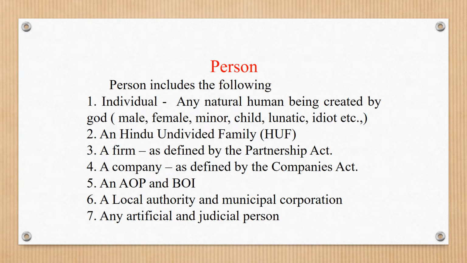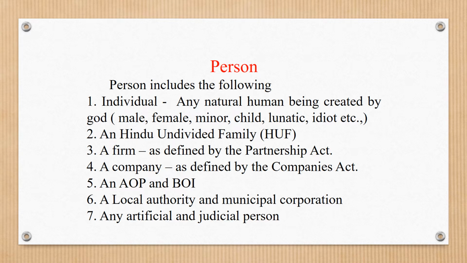A company is also liable to pay tax, so a company is included under person. Next, AOP and BOI. AOP means association of persons, BOI means body of individuals. AOP and BOI are also liable to pay tax.